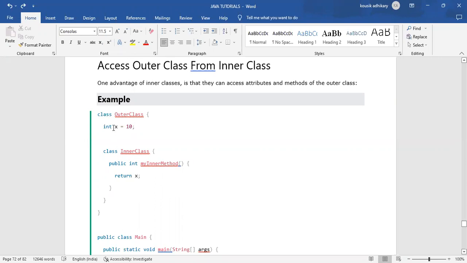That x is available in the outer class, and my inner method has integer return type because we want to return x, and x is an integer type variable. For that we have given the return type as integer and return x.